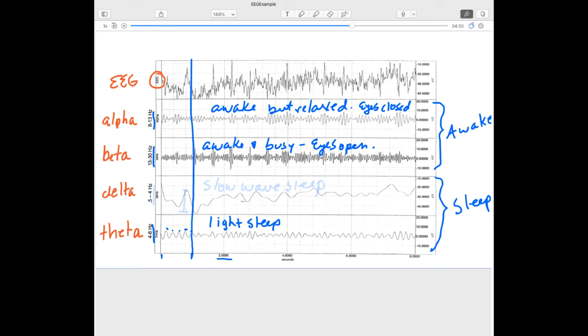Delta waves are the slowest. We'll see half to 4 cycles per second in delta waves. So these are indicative of extremely little brain activity. And as a person sleeps, we start seeing more delta waves. Are we still going to see an overall greater amount of brain activity? Absolutely. But the percentage of their overall EEG that is made up of delta waves will be higher during deep sleep. So delta is characteristic of slow wave sleep.